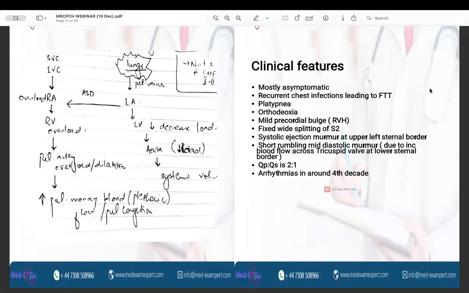The characteristic murmur of the ASD is systolic ejection murmur at the left upper sternal border. And because of the increased blood flow across the tricuspid valve, you can also hear a short rumbling mid-diastolic murmur at the left lower sternal border. And this is to be heard with a bell because it is very soft. The Qp:Qs ratio is 2 to 1, and arrhythmias can be seen in around the fourth decade of life.